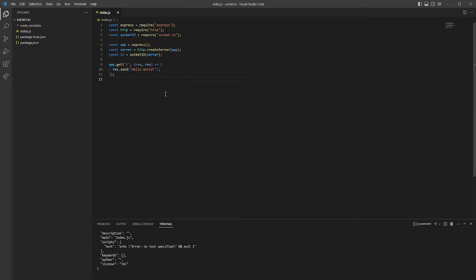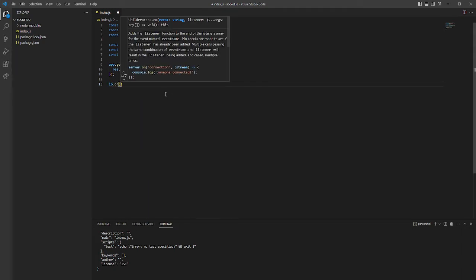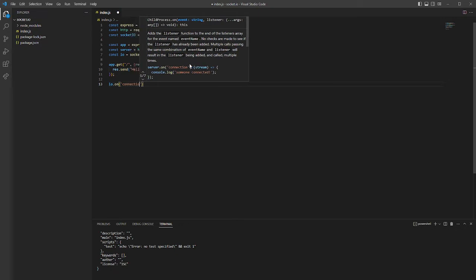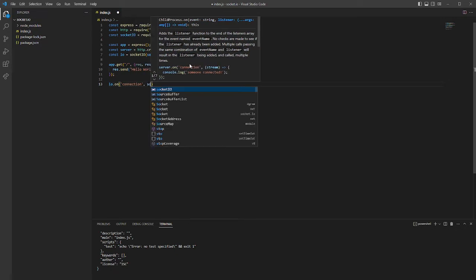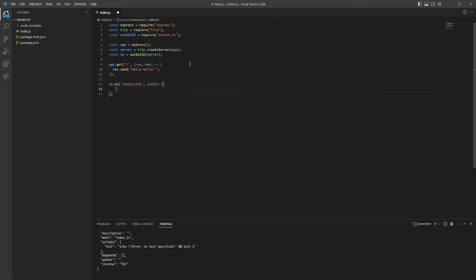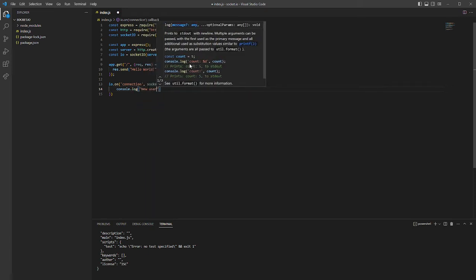Okay, the next thing will be listening for a connection event, which is fired when a new user connects to the server. And right now we'll need Socket.io. So io.on, what is the event? As we can see, there is a connection event, and we'll use connection, and as a string, socket. And inside curly braces we will make console.log, new user connected.